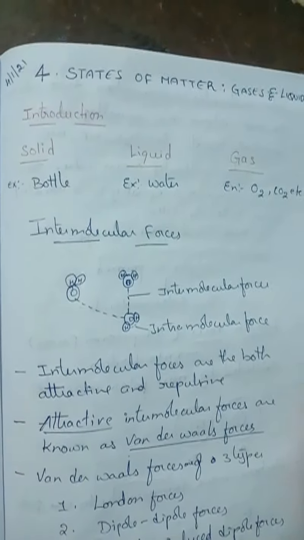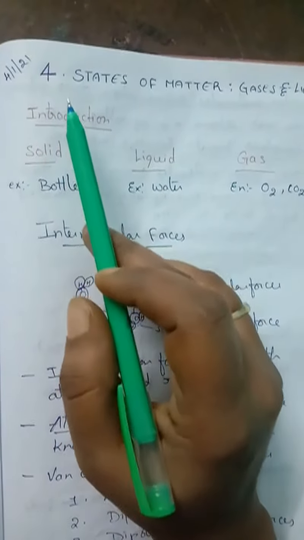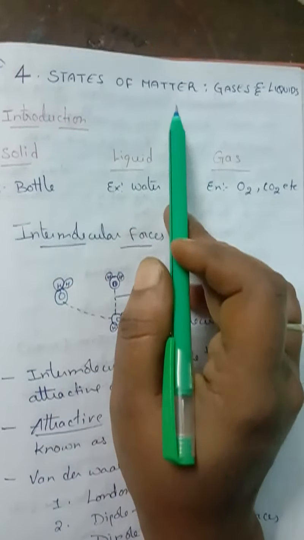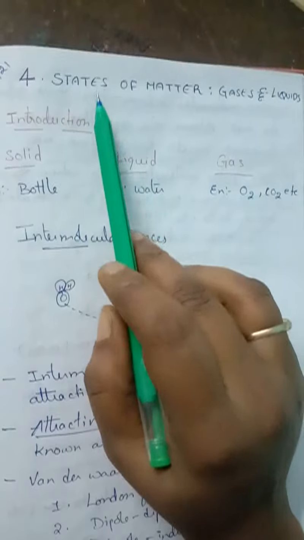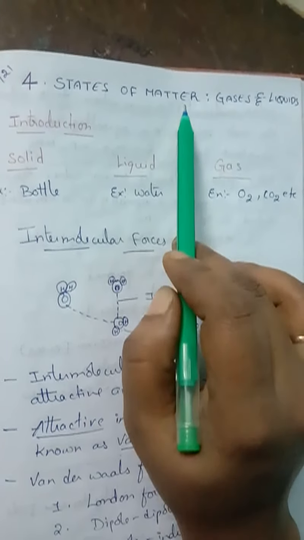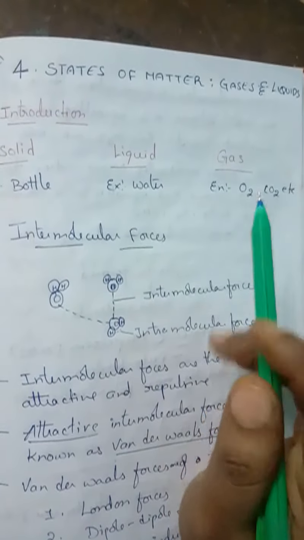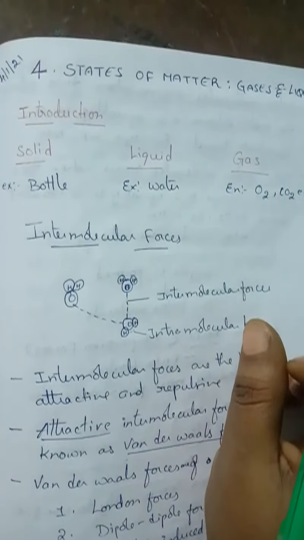Good morning, children. In today's class, we are going to start our new chapter, that is states of matter. In that, we are going to study gases and liquids. So, states of matter. What do you mean by matter, children? Anything that has mass and occupies space is called matter, isn't it?